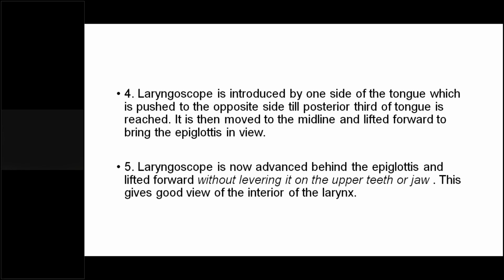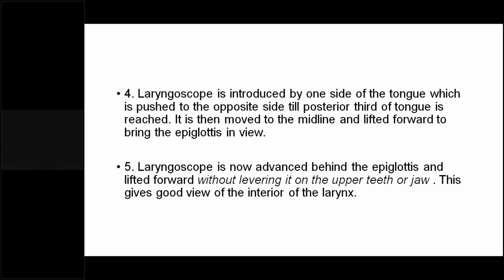Then the laryngoscope is advanced behind the epiglottis and lifted forward without levering. You should make sure that you are not applying pressure over the upper teeth or jaw. Only gentle pressure is applied when you see the epiglottis. You pass the laryngoscope like this, push it and lift it upwards, and that is the place where you will be observing the larynx.